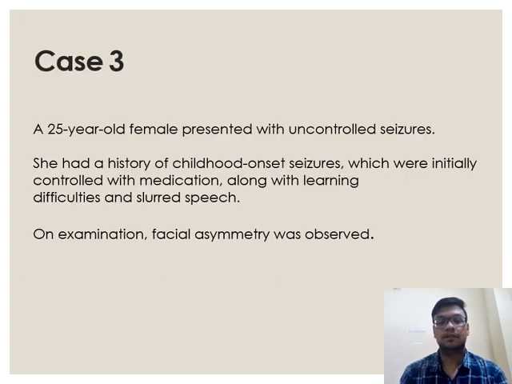Case 3 is a 25-year-old female who presented with uncontrolled seizures. She had a history of childhood onset seizures which were initially controlled with medication, along with learning difficulties and slurred speech. On examination, facial asymmetry was observed.